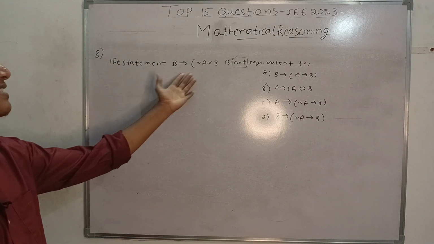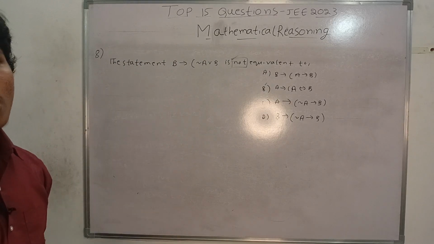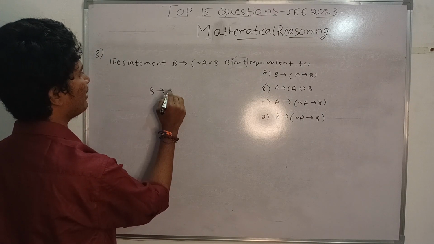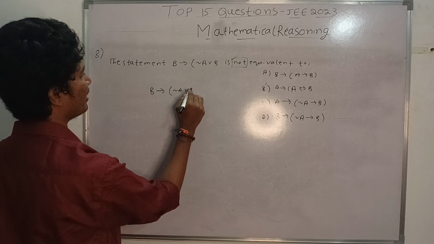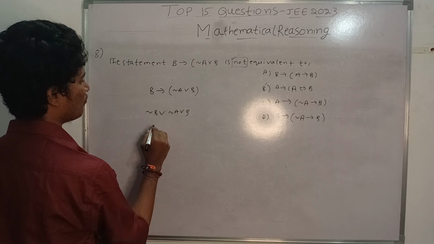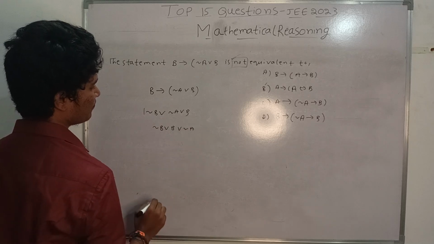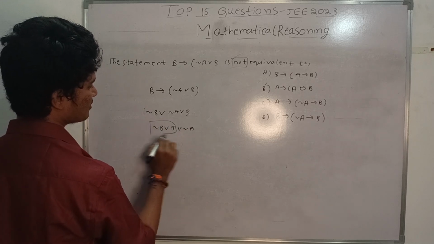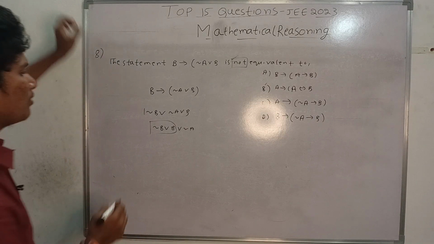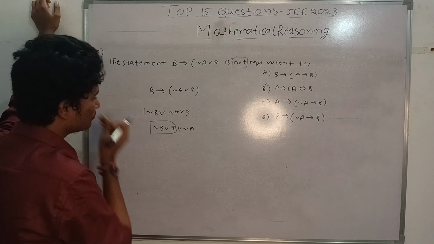What we will do? The statement is equivalent to, you check one option and it will be correct, and you keep that option only. But they ask not equivalent to, so you have to observe very carefully. B implication, negation and negation A or B. Negation B or negation A or B. What is this? Negation B or B or negation A. And this is negation B, negation B or B. What we will get?